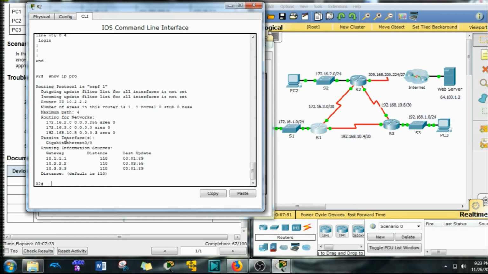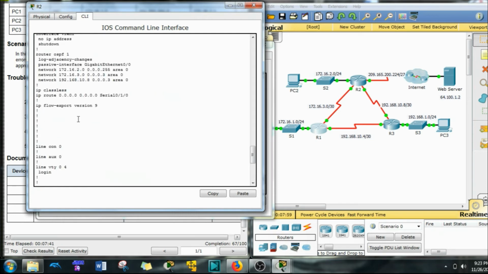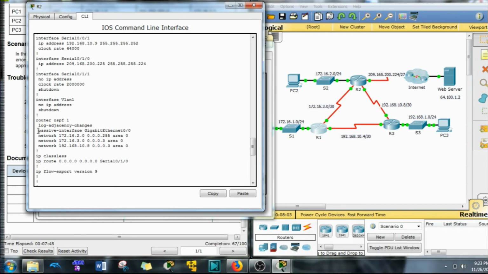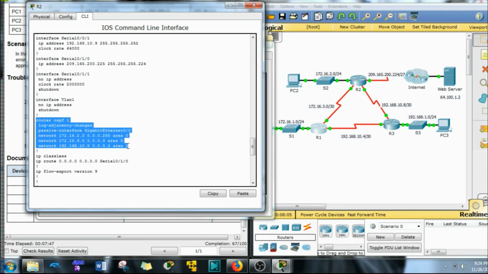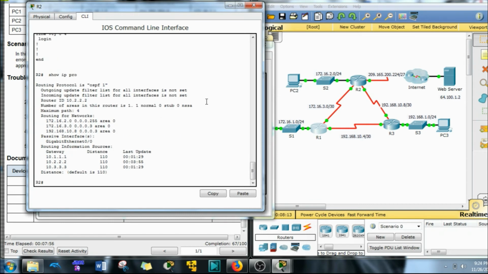Let's see. Nowhere in here does it say that it's sharing default routes. Okay, it's not saying that. Nor if we look, I'm just cycling up, and we're looking at that show run command now. Neither is there a default-information originate command given in here. So the default-information originate command tells the router to share the default information to an internet address.